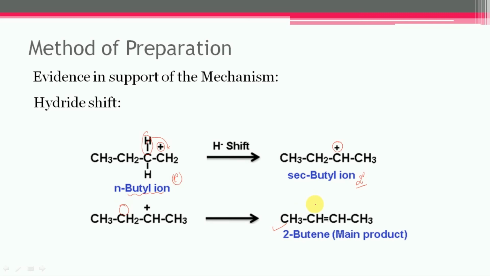So the formation of unexpected product in case of dehydration of alcohol is due to either a 1,2 hydride shift or even due to a 1,2 methyl shift.